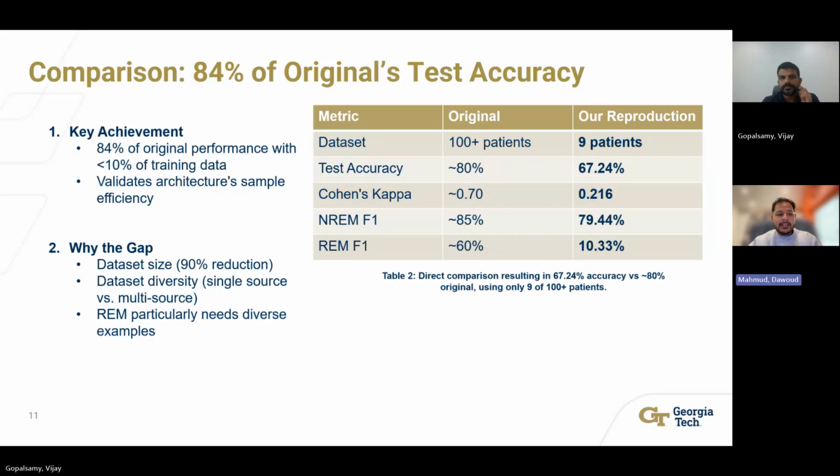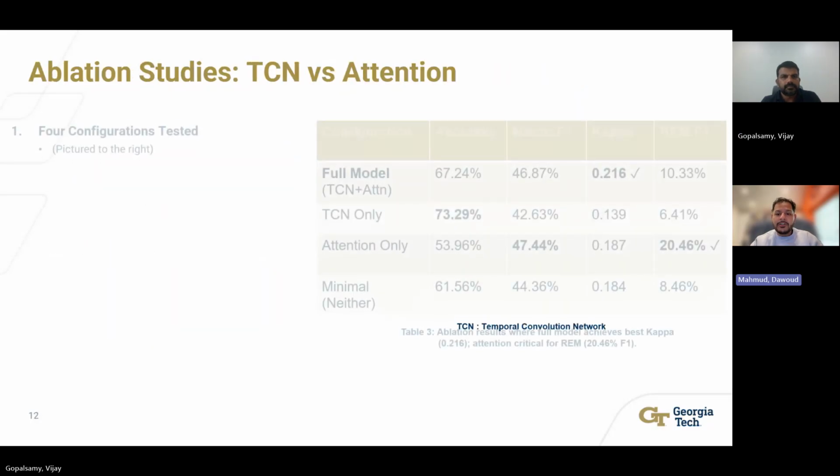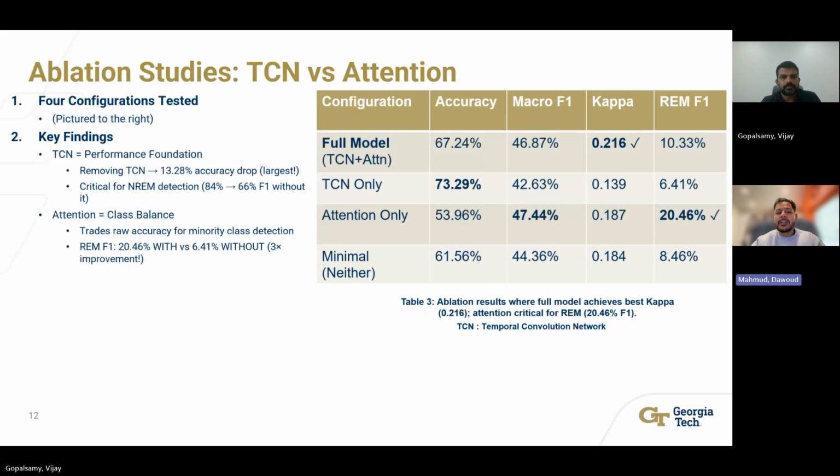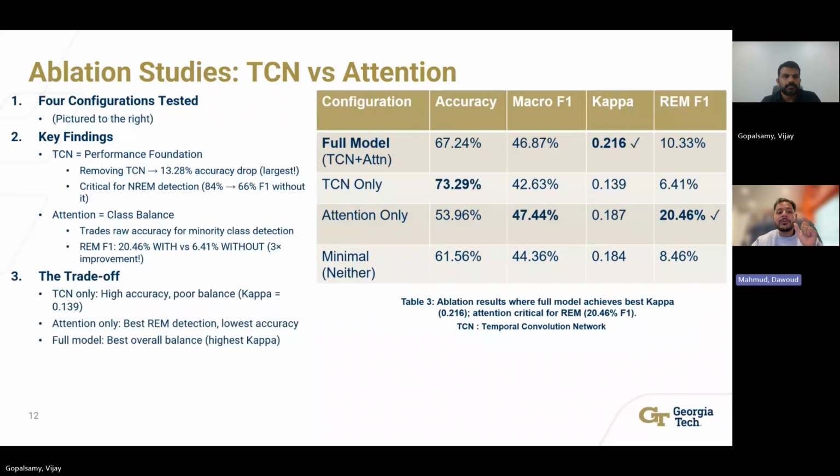Yep. And then our next slide, we're going to go into some ablation studies. So we want to look at comparing TCN versus attention. We tested ablations to understand component contributions. We tried TCN only, and this one achieved the highest accuracy at 73.29%, but poor class performance.